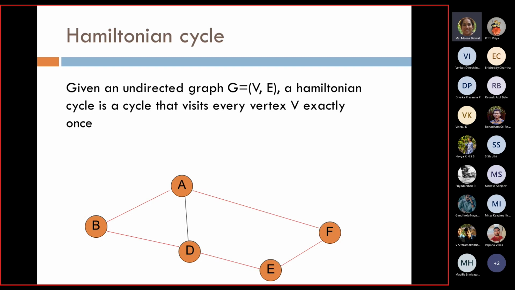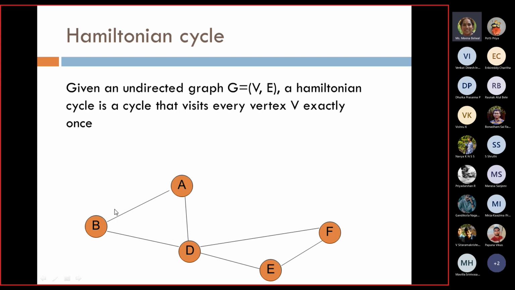For example, this is a cycle. In this graph, this is a Hamiltonian cycle: A, B, D, E, F. But if I say A, B, D and then A, B, D, F, E, this is also a cycle, no? This is a cycle.